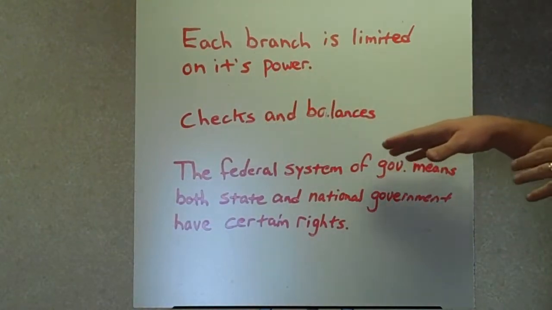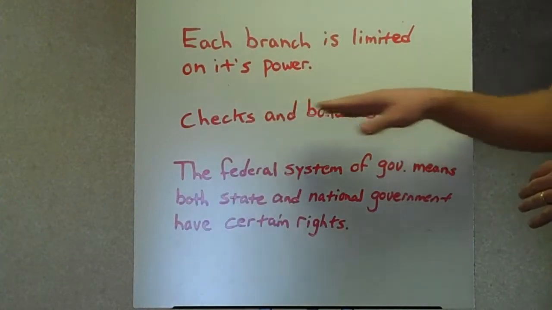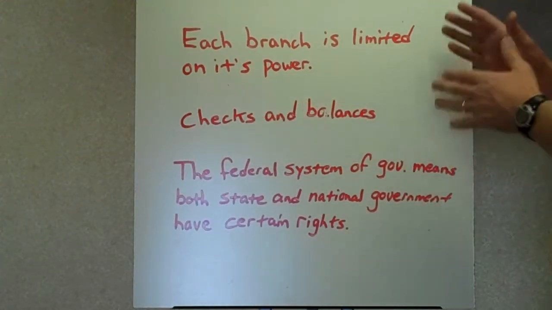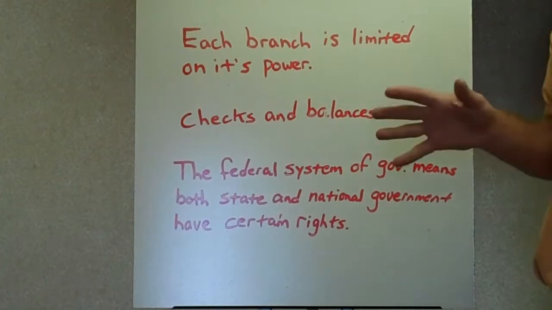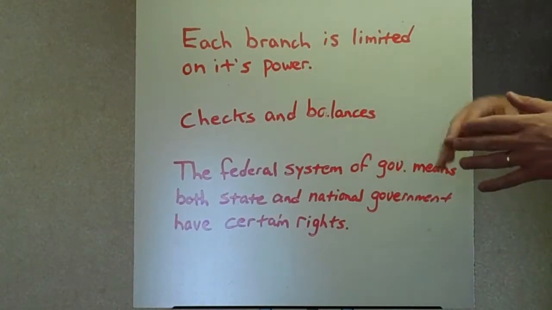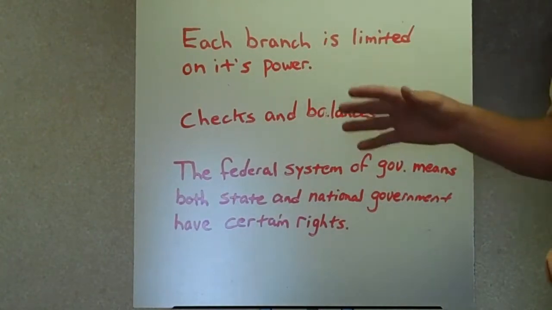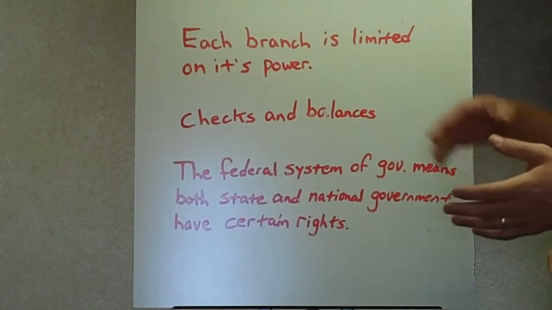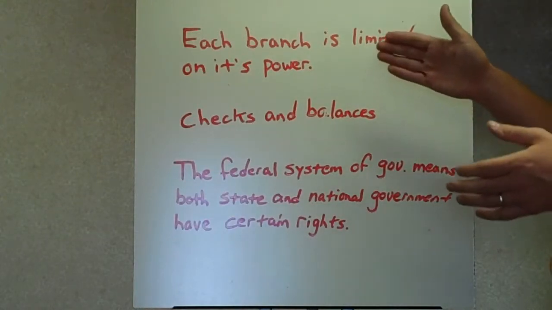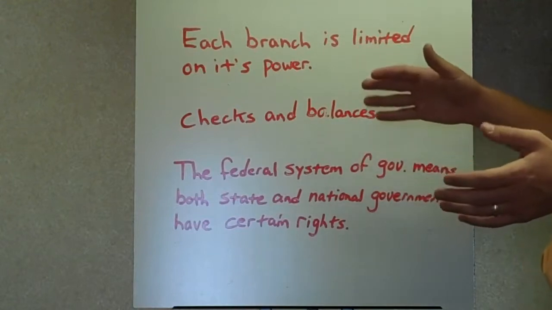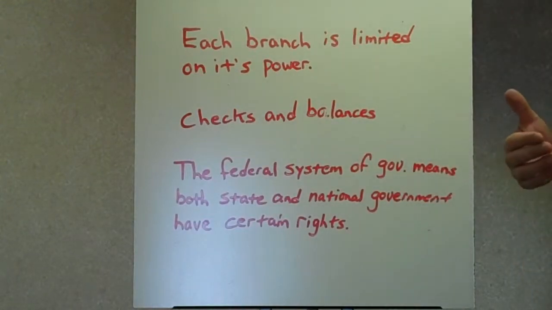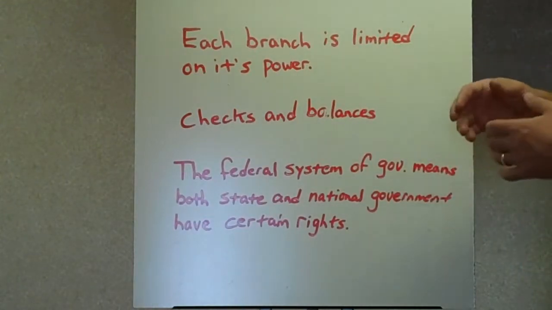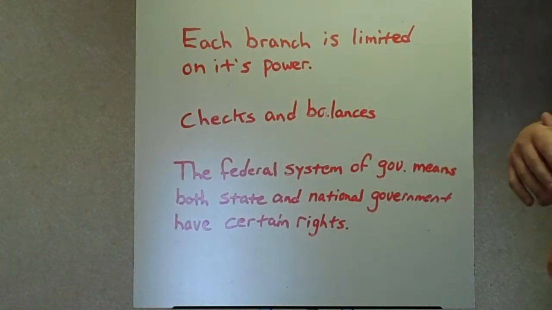We're going to talk about this this week when we discuss checks and balances. If Congress wants a law, the president can veto it. That means vote no. If Congress and the president agree on something and make it a law, the judicial branch has to look at it. If it doesn't go with the Constitution, they can say it's not legal.